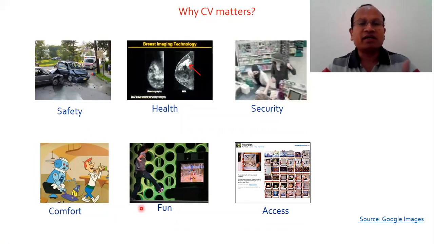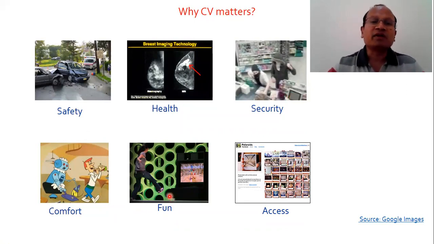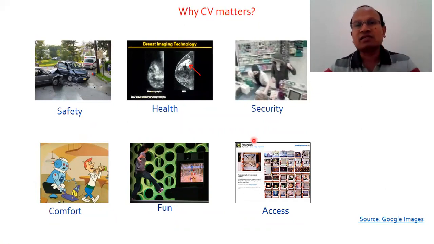Comfort and entertainment: in the entertainment industry, a lot of image processing and computer vision based tools are used, and simulated, animated pictures and videos are presented, which are very popular among kids as well as others. Access: who is to be given access to a particular area or system, and who is not to be given. But there are many more. These are the limited applications highlighted here. There are many more: robotics, driverless cars, space missions, satellite imaging.